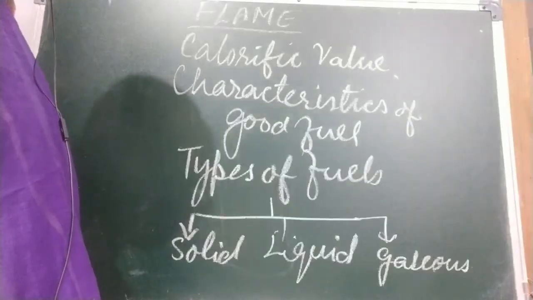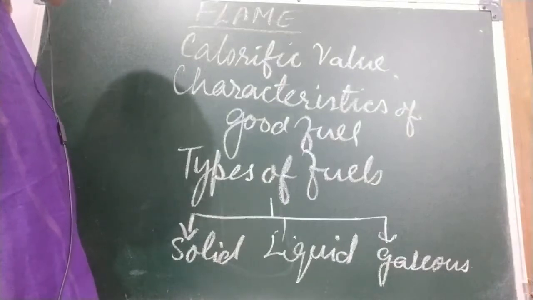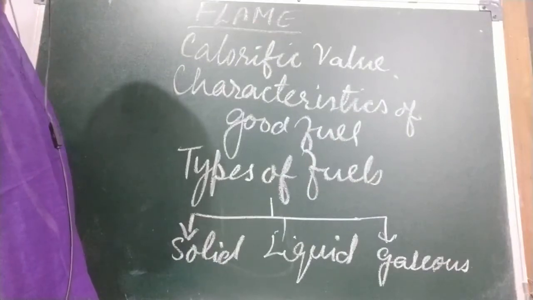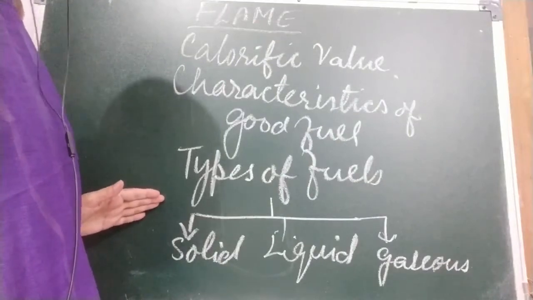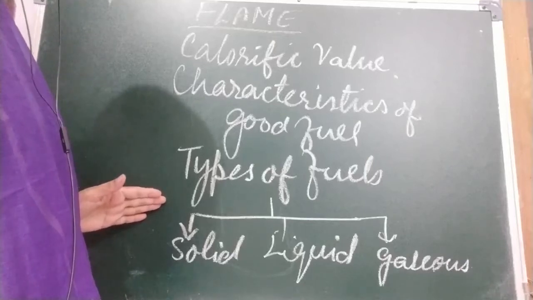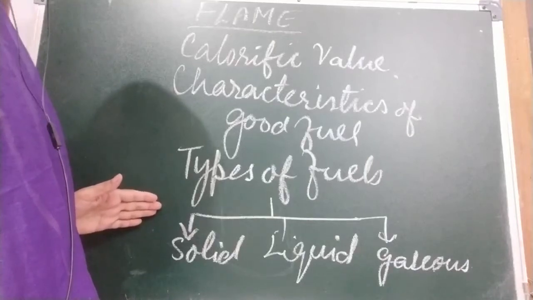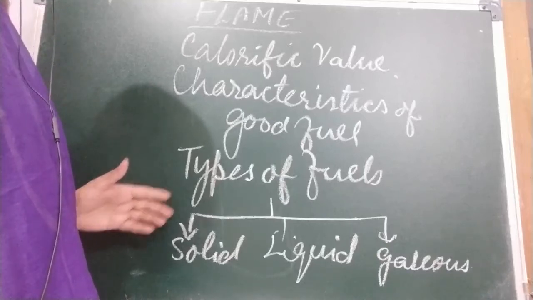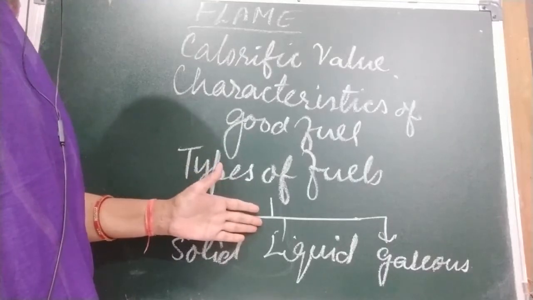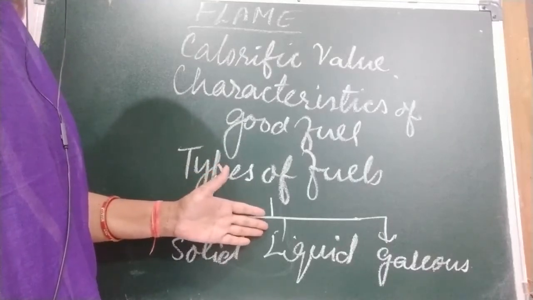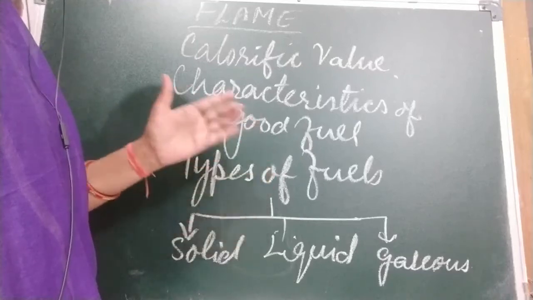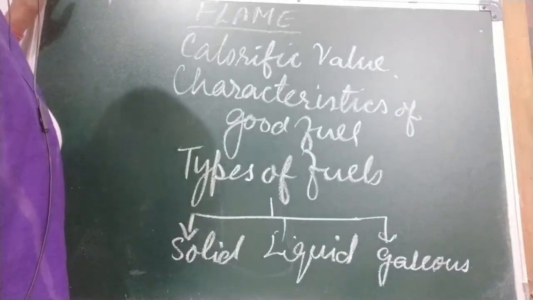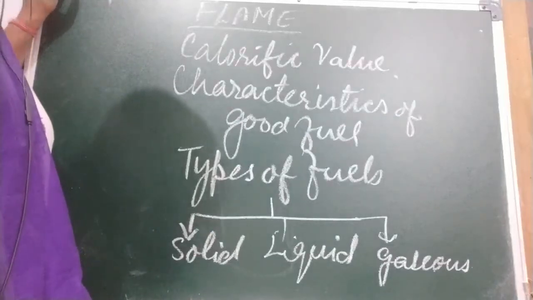Now our next topic is types of fuels. Fuels are of three types: solid, liquid and gaseous fuels. Examples of solid fuels are wood, coal, cattle dung cake and bagasse, that is the dry part of sugar cane from which we extract juice. Next is liquid: kerosene, LPG, liquefied petroleum gas, petrol, diesel, etc. Gaseous fuels are natural gas, coal gas, water gas, producer gas, biogas, acetylene, etc.